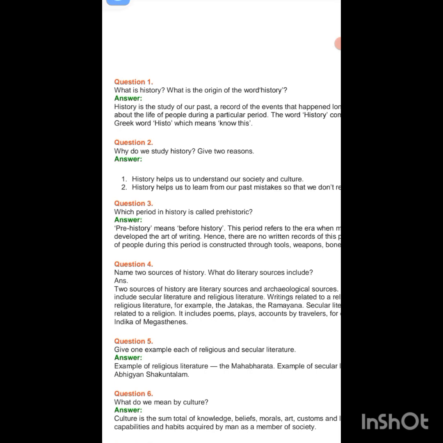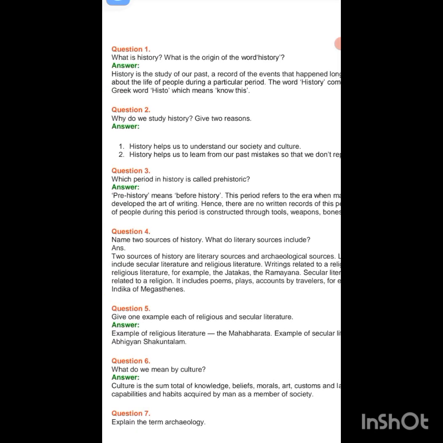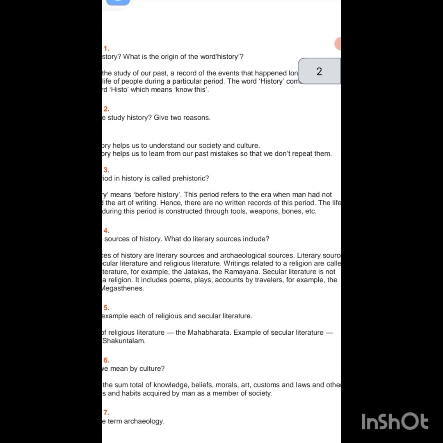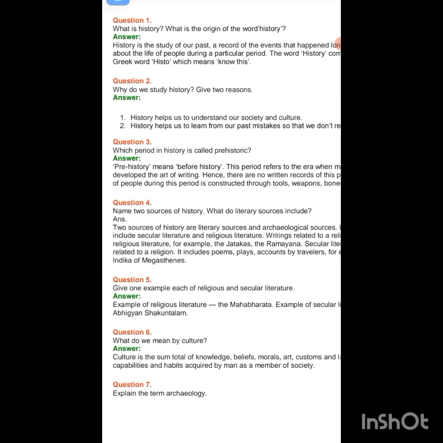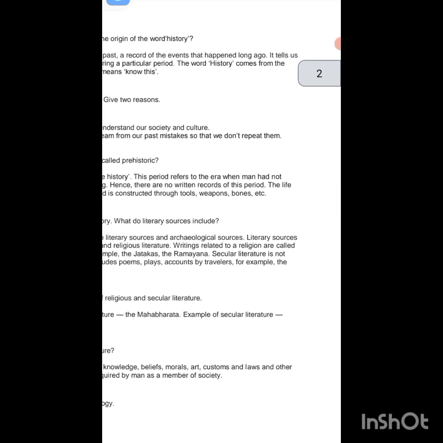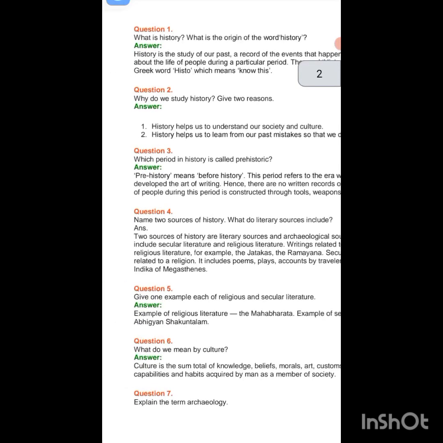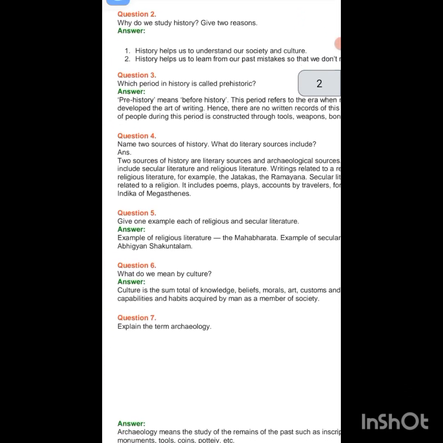Which period in history is called prehistoric? Prehistory means before history. This period refers to the era when men had not developed the art of writing. Hence there are no written records of this period. The life of people during this period is reconstructed through tools, weapons, bones, etc. See question number 4.